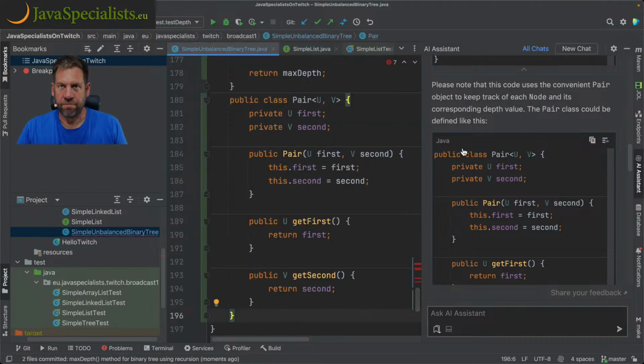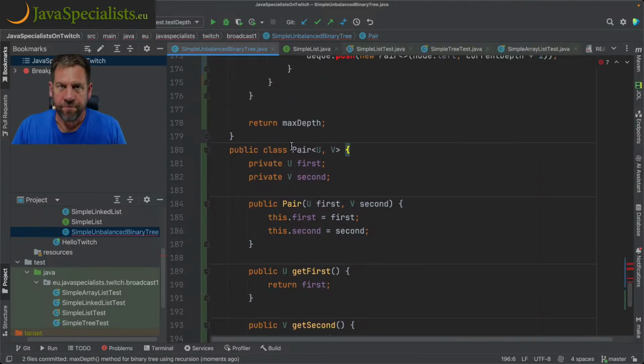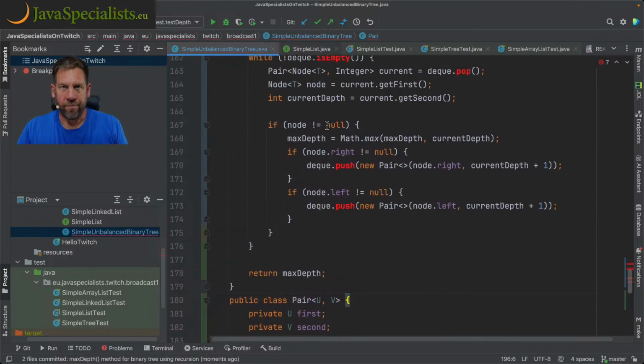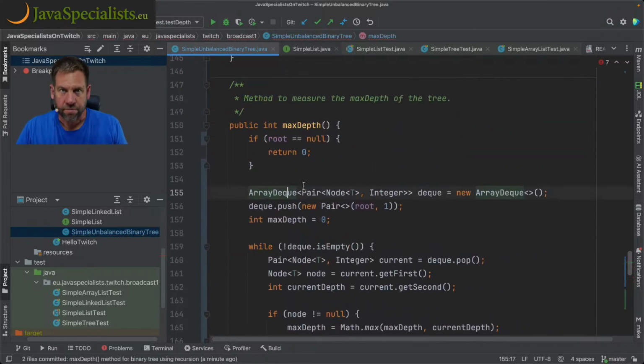A private pair. Private class pair, UV. All right. Array deque must be imported, of course. Let's import that. And I'm going to actually cut that out and put it over there, and then make that a var.